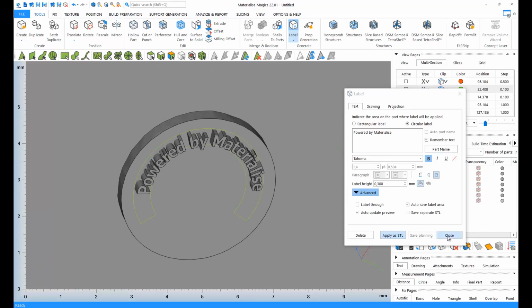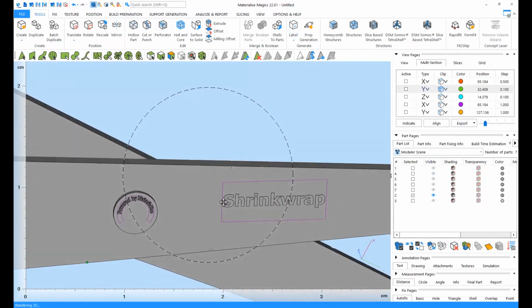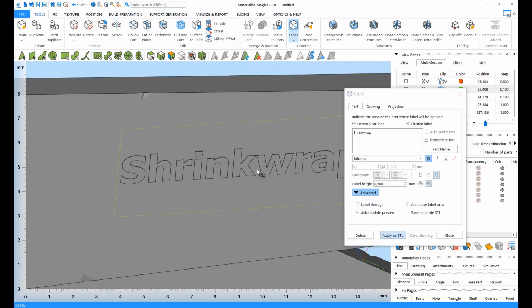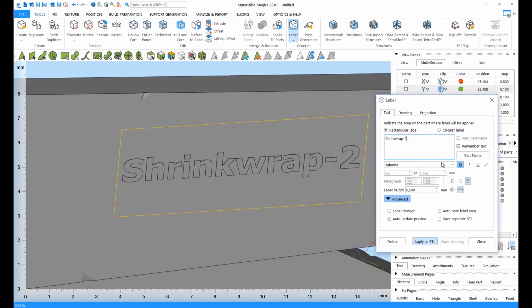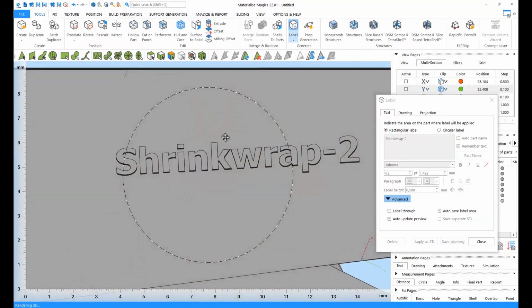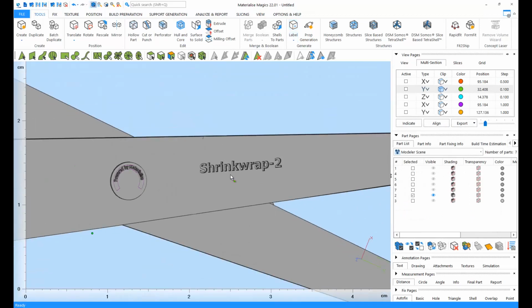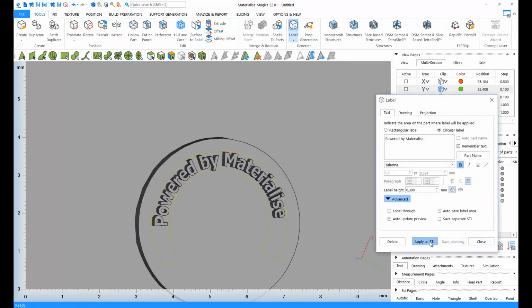And until you press Apply as STL, your labels are going to remain in planning mode, which means that at any time you can go back to your label and you can change the content of the label. And once you click on Apply as STL, your label will be finalized. Let's also apply this label as STL.